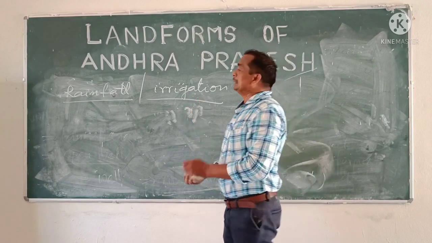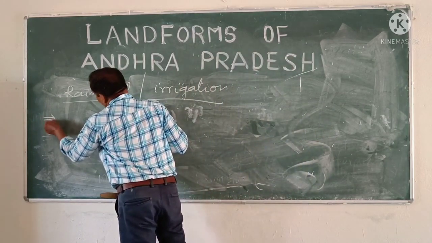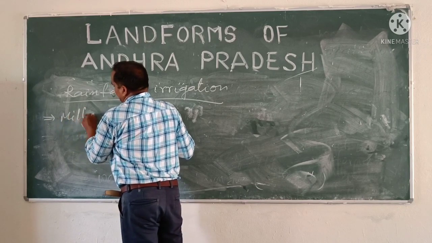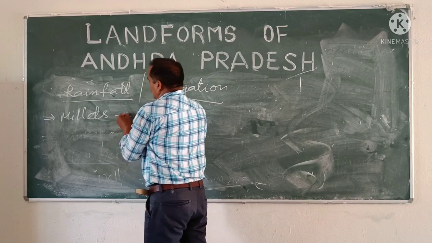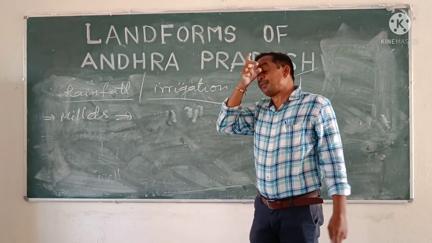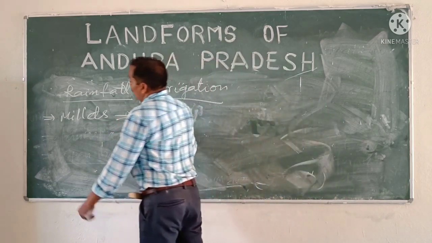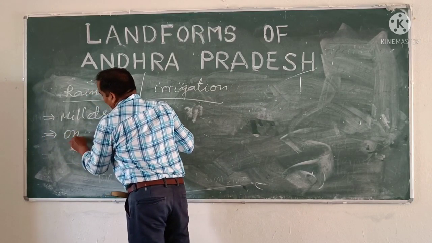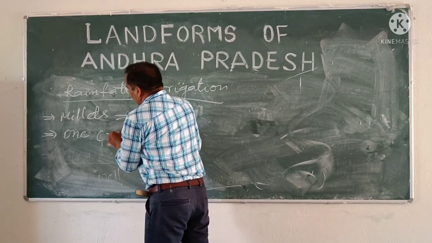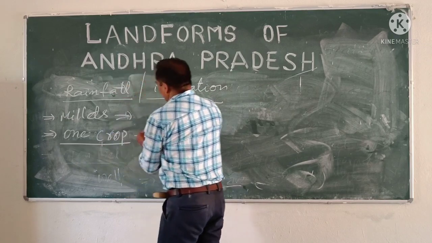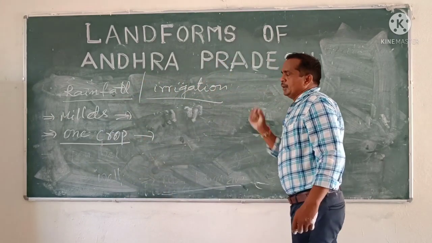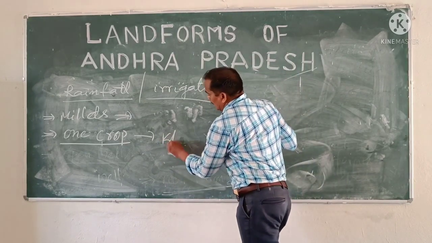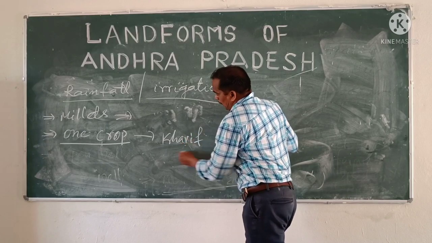That's why in these fields mostly millets are preferred to cultivate. And only one crop season is maintained. One crop is only maintained, that is in the rainy season. The crop we have cropped in the rainy season is called Kharif crop.